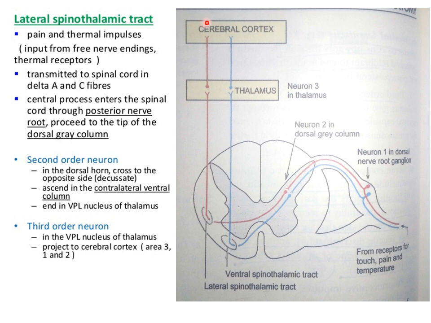It is believed that here crude pain and temperature sensations are appreciated and emotional reactions are initiated. The axons of the third order neuron in the ventral posterolateral nucleus of the thalamus now pass through the posterior limb of the internal capsule and the corona radiata to reach the somaesthetic area in the post-central gyrus.